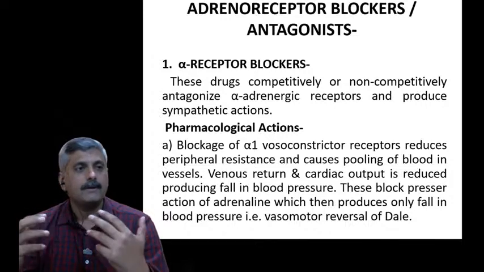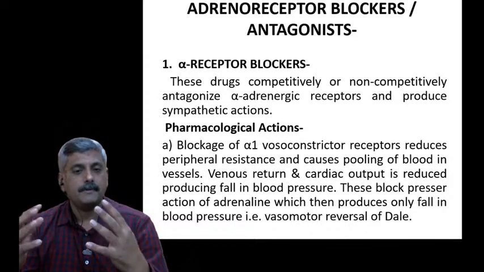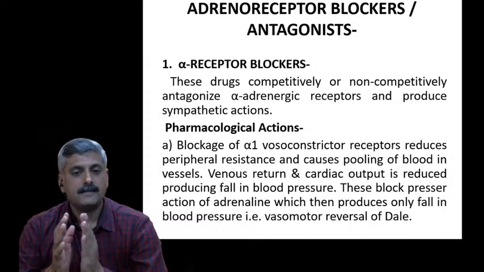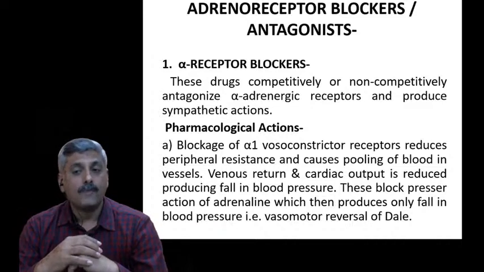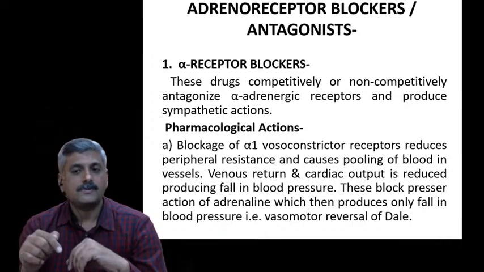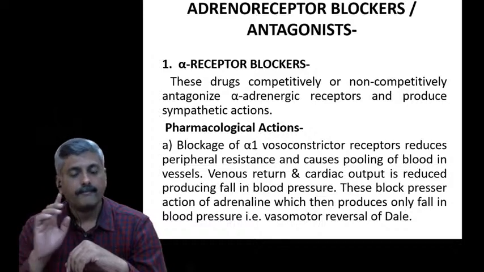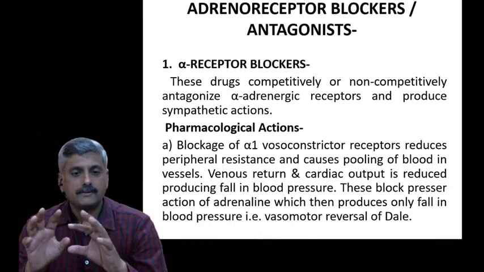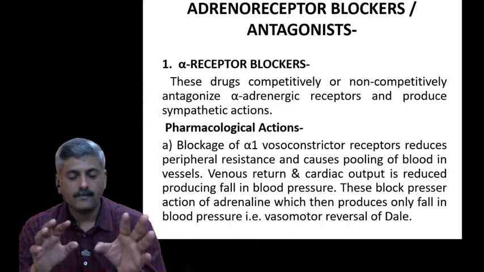If the normal blood pressure is there and due to some reason the blood vessels get constricted, then definitely the blood pressure will rise. Why? Because this is a response given by the alpha receptor. So this is the role. So that's why let's see what that is.